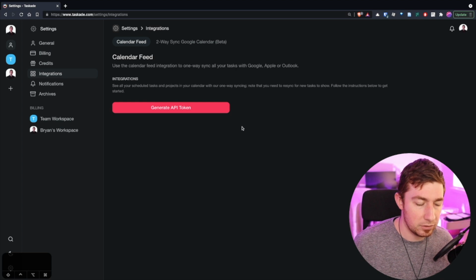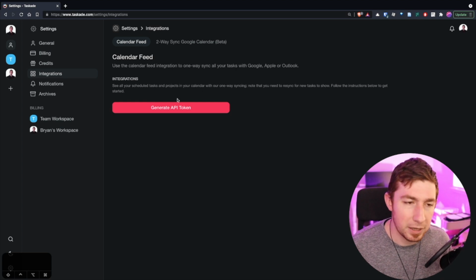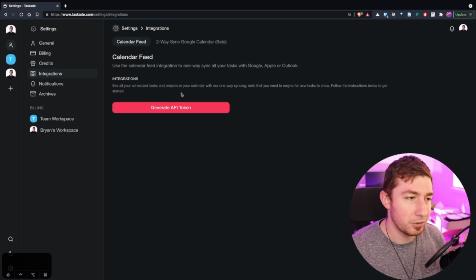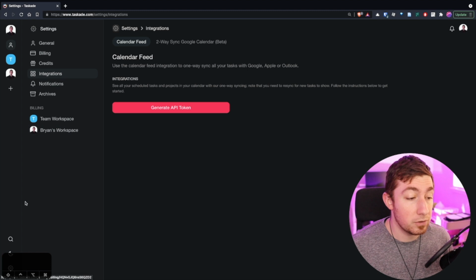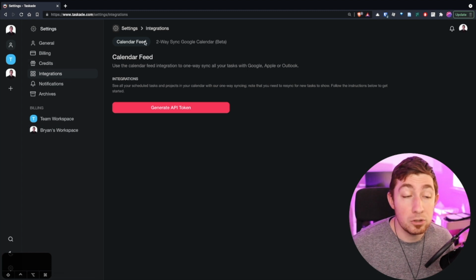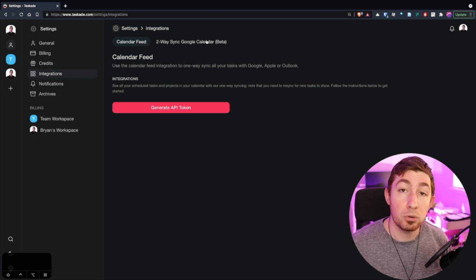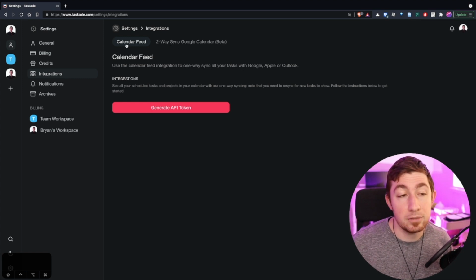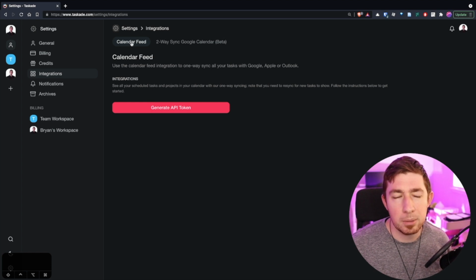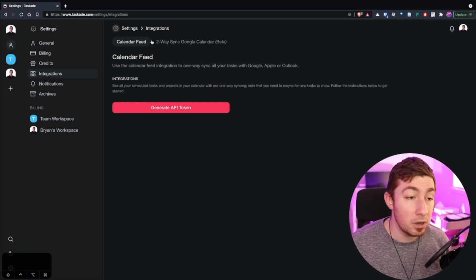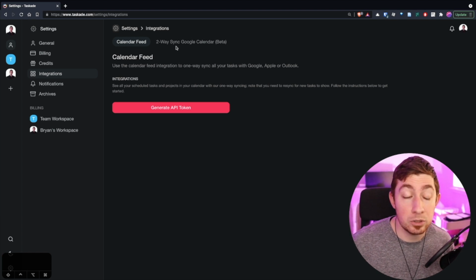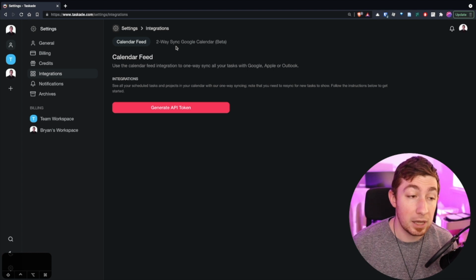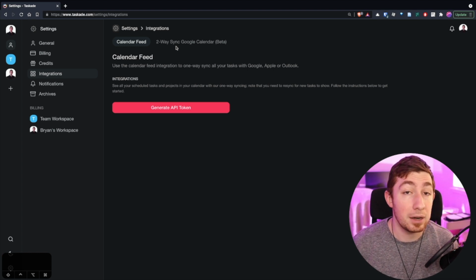Now, one thing I haven't set up, and I don't really want to mess with my calendars because I rely on them so heavily. I don't want to poke any bears here, but you can use the integrations feature from settings, integrations, and you can do calendar feeds. So you can sync your scheduled tasks between your calendars. The two-way sync, and I believe even just the one-way calendar sync may only be for the pro version, but either way, really cool to sync your tasks across your calendars. And when you use Google Calendar and the task features like that, this might actually be something that's really value added and useful to you.